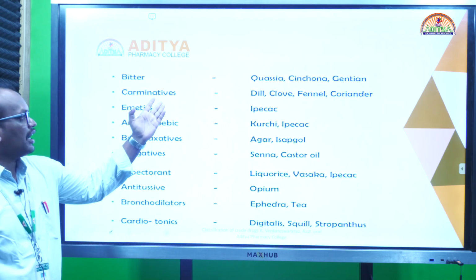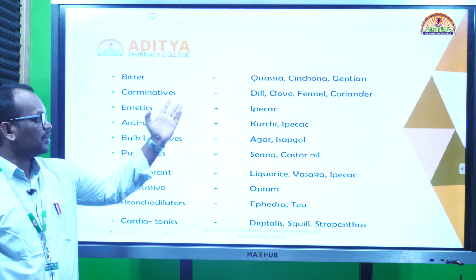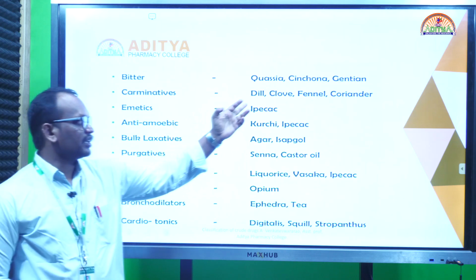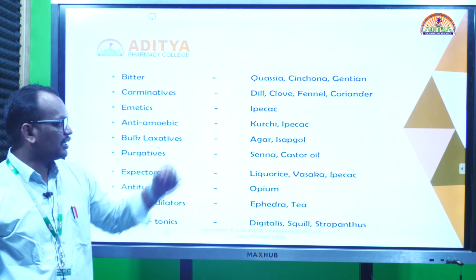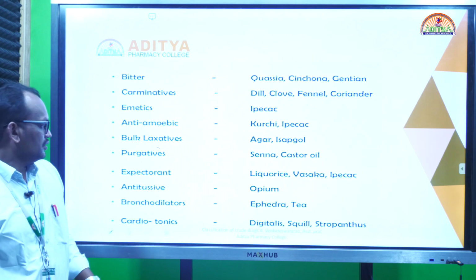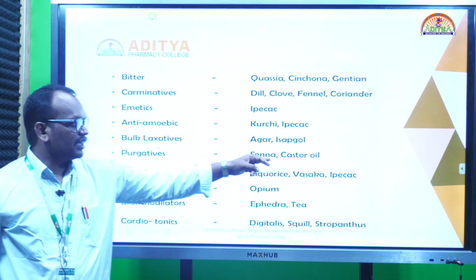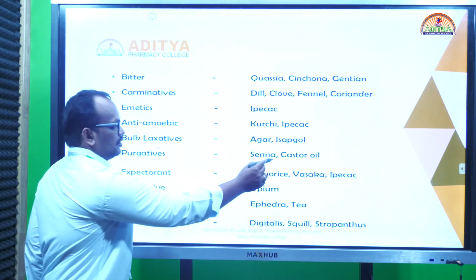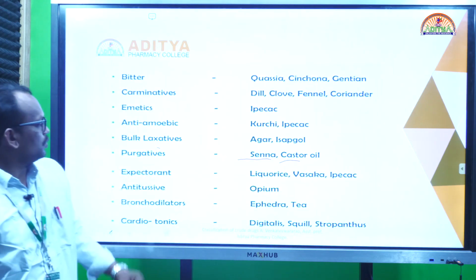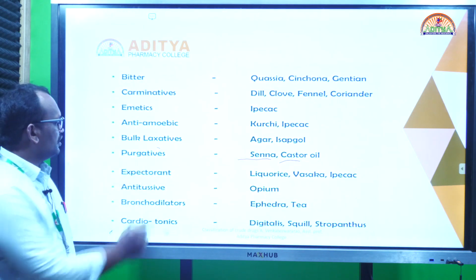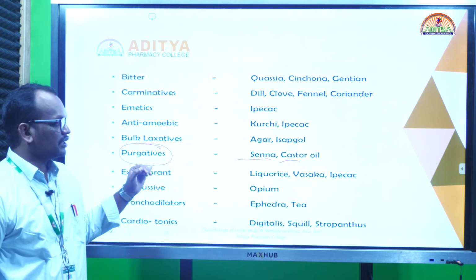For example, carminatives. All the volatile-oil containing drugs, carminatives, are grouped into one group. Also bulk laxatives, agar and ispaghula. Then purgatives, senna and castor oil. Senna is a glycoside, castor oil is a fixed oil, but both are grouped into one classification because they have a common purgative or laxative action.